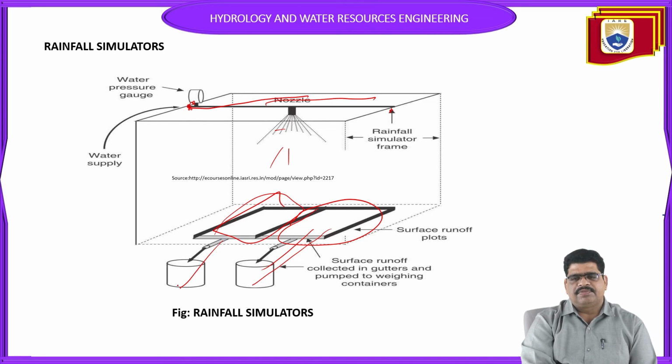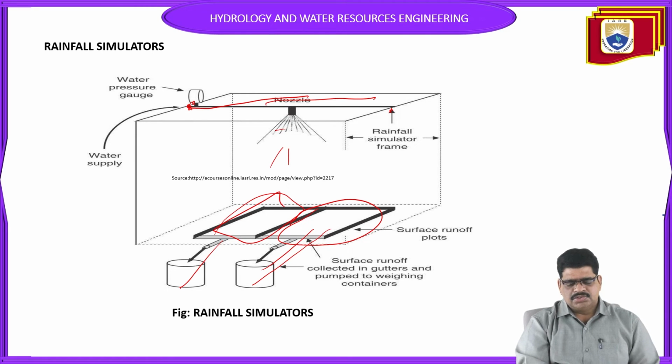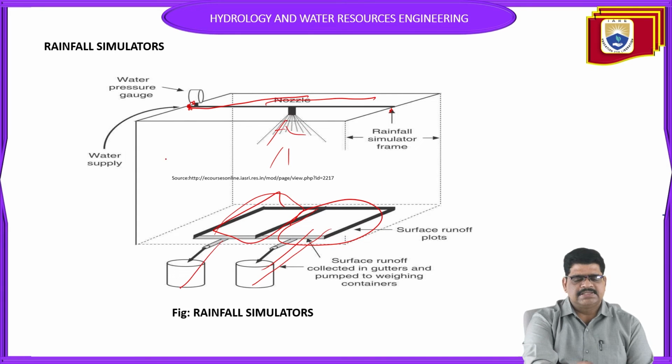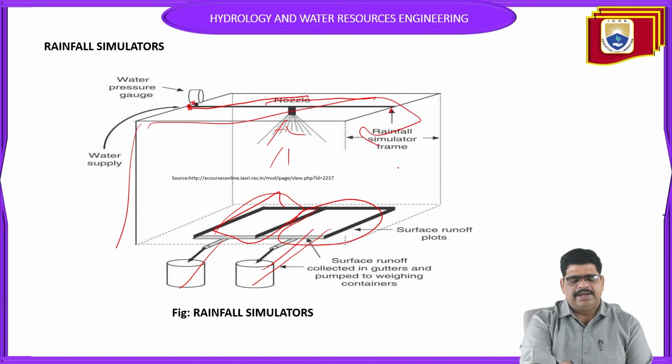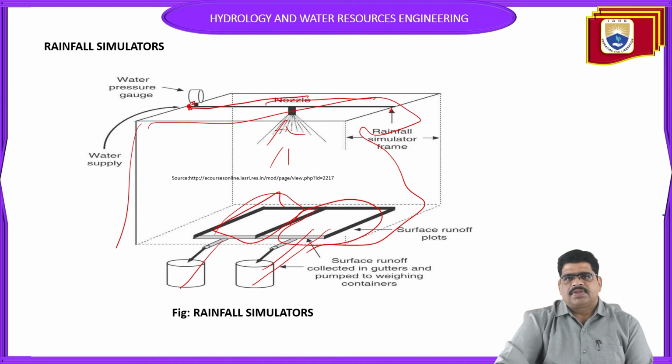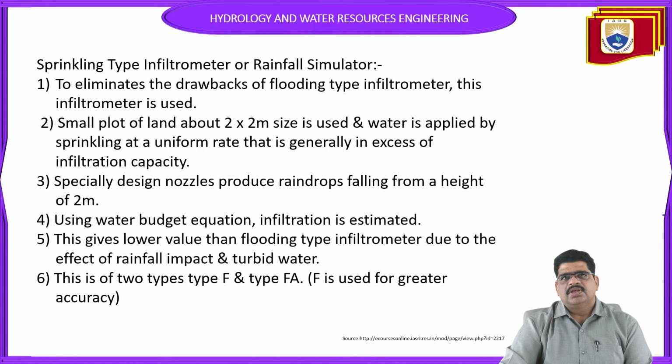So this is another method for calculating the infiltration, the second one, the rainfall simulator. This is the easiest one to calculate, by applying the above setup on a certain area for the infiltration calculation.